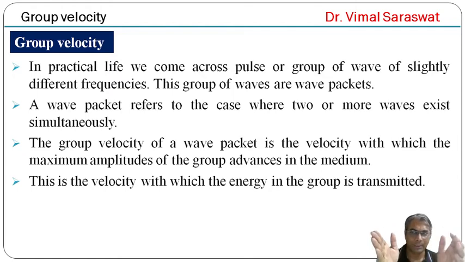So a wave packet refers to the case where two or more waves exist simultaneously, and in practical situations we come across a pulse or group of waves of slightly different frequencies, known as a wave packet. The group velocity of a wave packet is the velocity with which the maximum amplitude of the group advances in the medium.